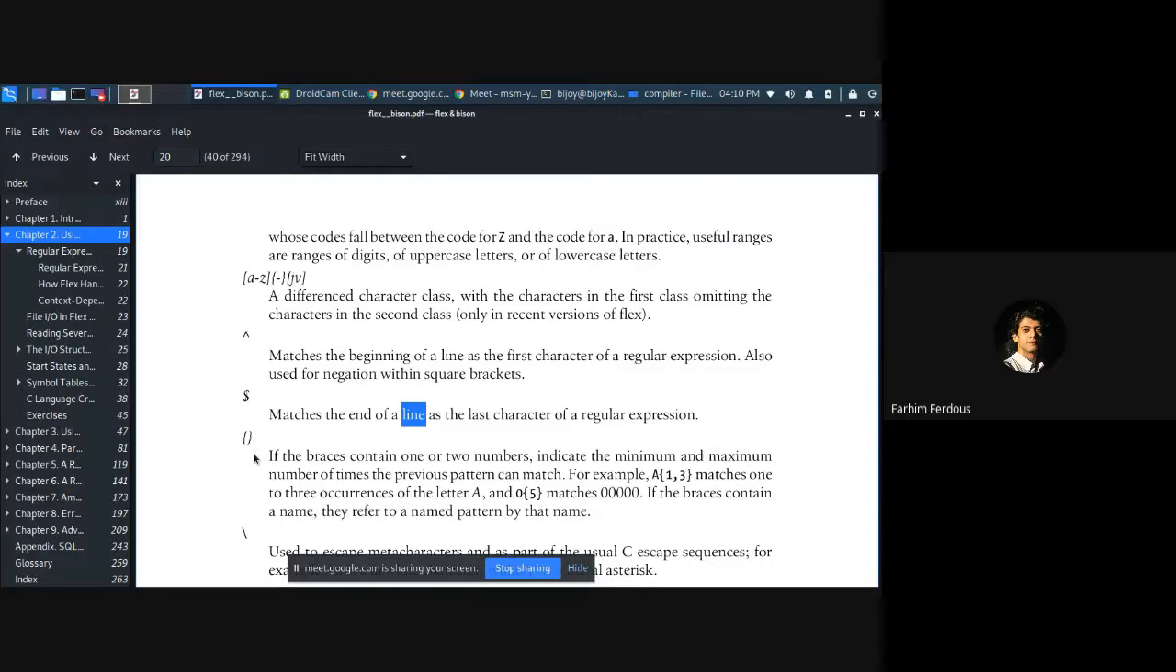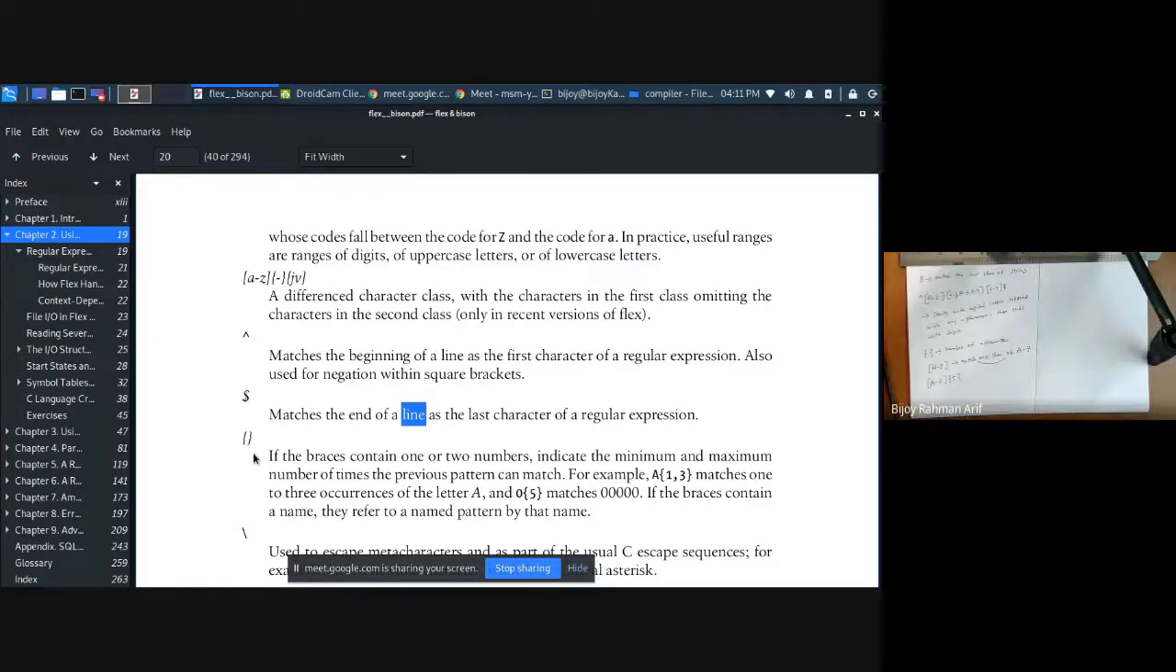Sir, yes. sir, your screen is showing your book. Oh, okay. Problem.